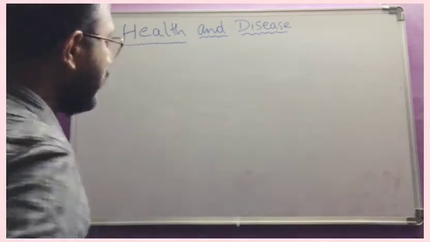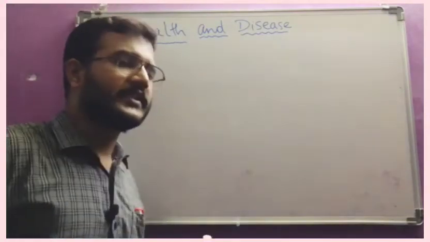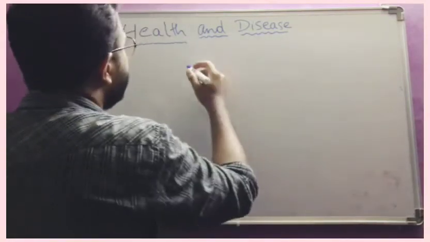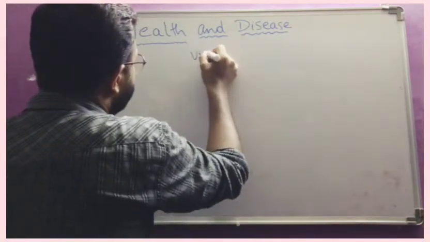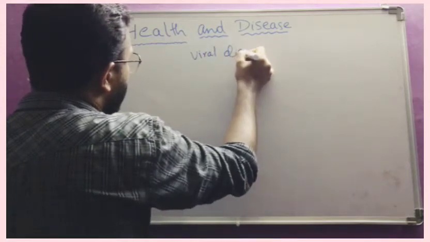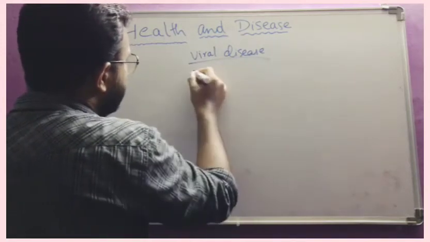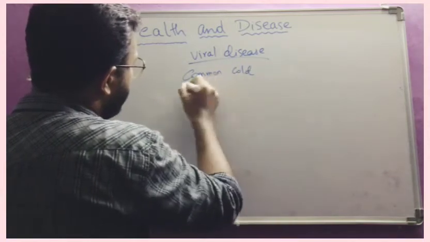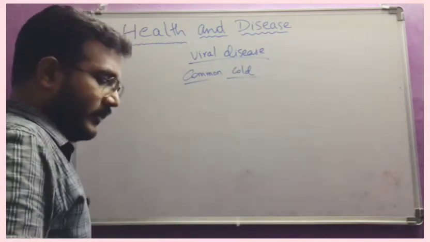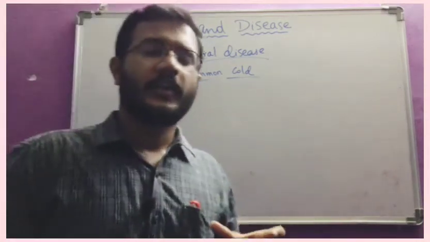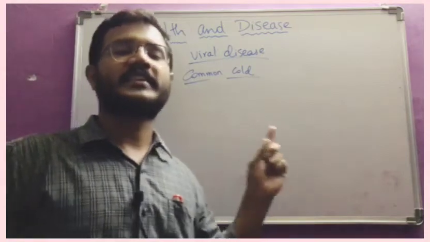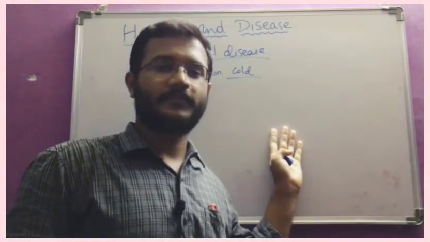The most known viral disease, which every human being will get at least once in his lifetime, is the common cold. Every person in his lifetime will get this one, because no person on earth has escaped from it.